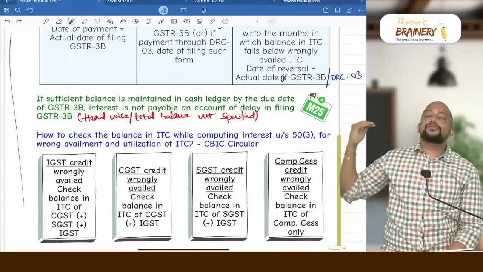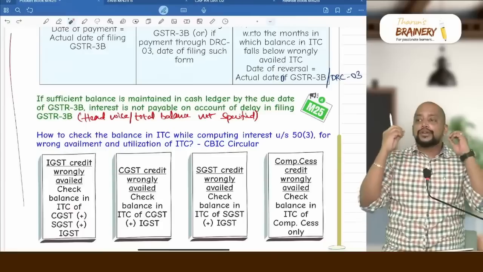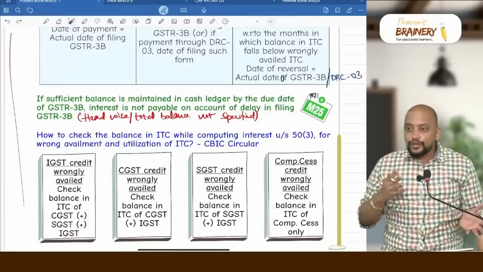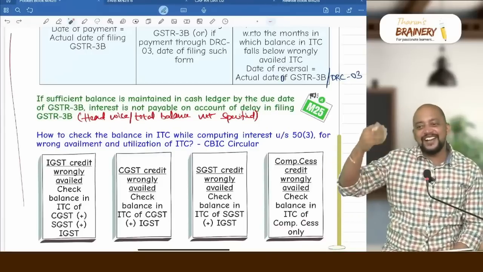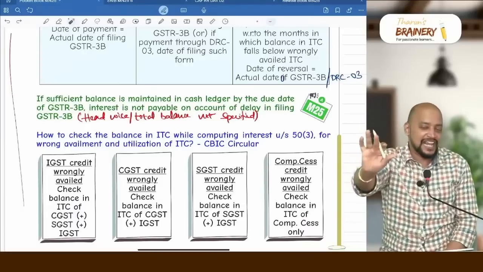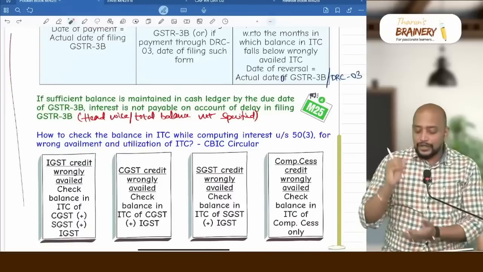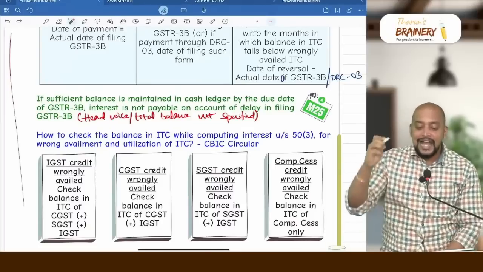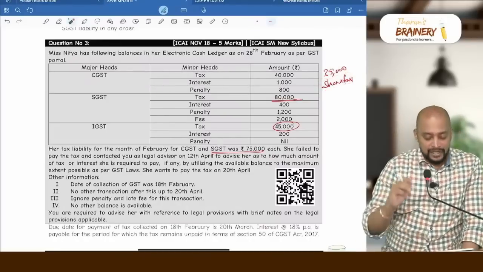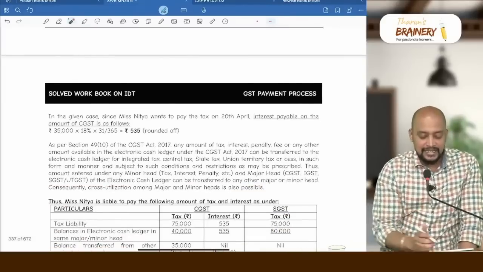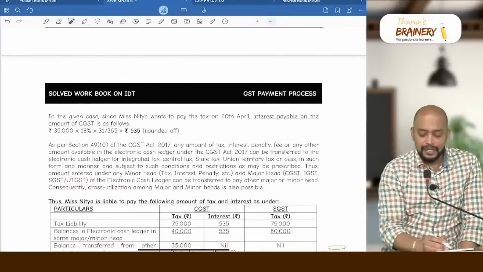So in exam, suppose if at all you get this question, as there is no clarity, ambiguity is there, you need to write the assumption. Of course, they will not go this much deep because they are not a psycho like me. Got it? So they will not think of all these things. But suppose in case if they are giving, you write the assumption. What is that assumption? That headwise the balance should be maintained. As there is no balance headwise, the interest will be payable on 35,000. That is the assumption I have taken in this case. That's why I computed interest on 35,000. Is it clear here?